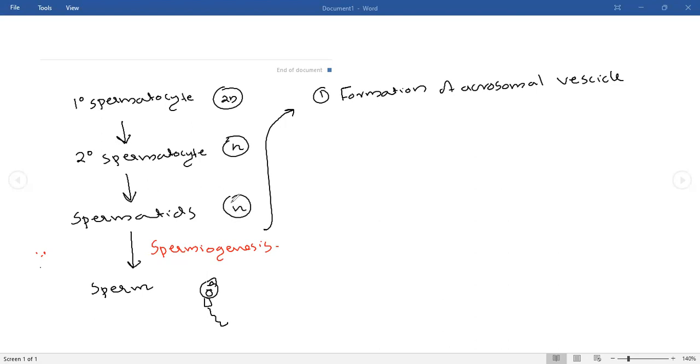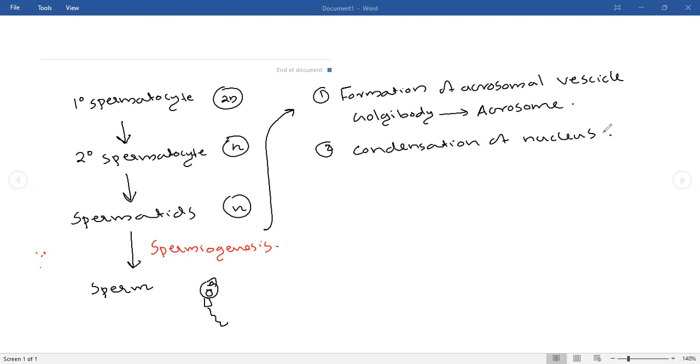If you look into this cell, the Golgi body present inside the cell is converted into the acrosome. So that is the first thing. Then what is the next thing? The next thing is the condensation of the nucleus. The nucleus has to be condensed.